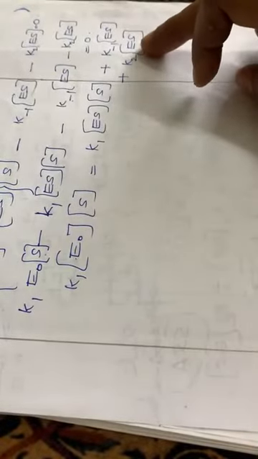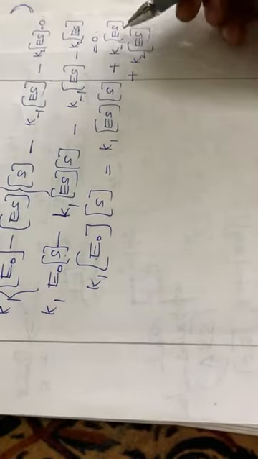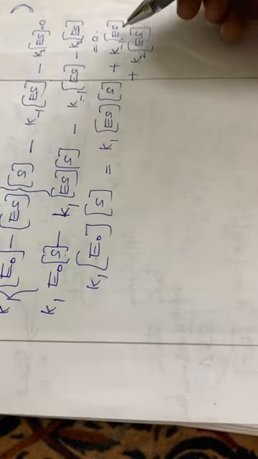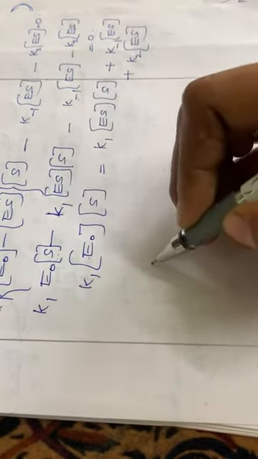Here, what is the common term? ES is the common term, so you have to take ES outside and write the equation for ES.